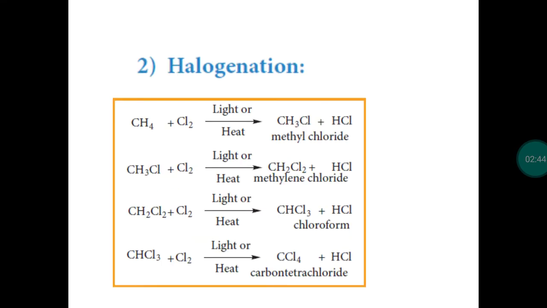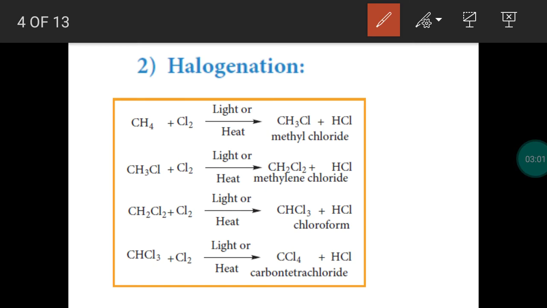Next, halogenation reaction. Since alkanes are aliphatic compounds, substitution reaction is possible. So free radical substitution reaction is possible. One of the free radical substitution reactions is the halogenation reaction. What are the halogens available? Fluorine, chlorine, bromine, and iodine. So halogenation is a general name. It is a substitution reaction. Hydrogen will be replaced by halogen atoms.